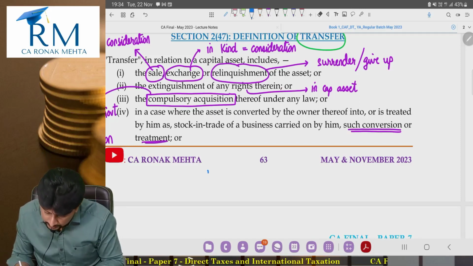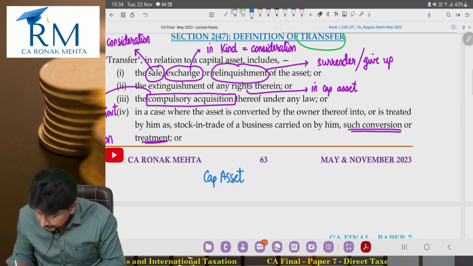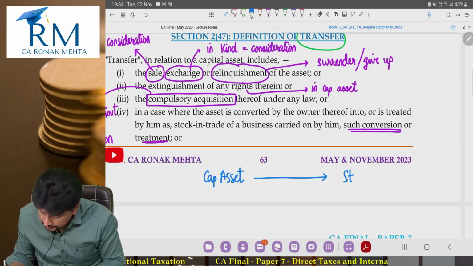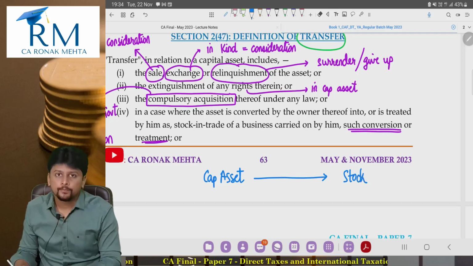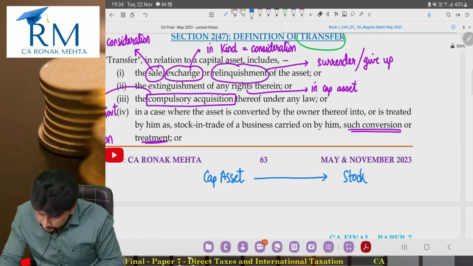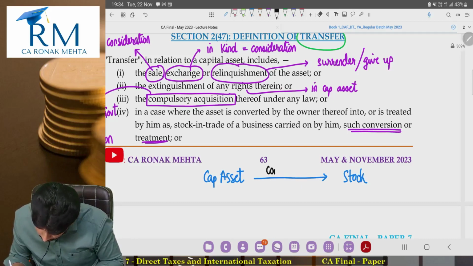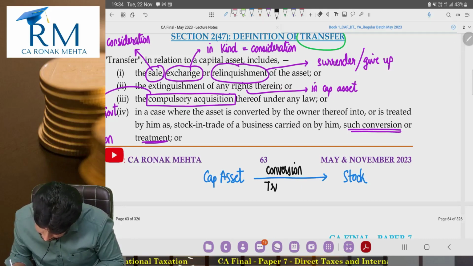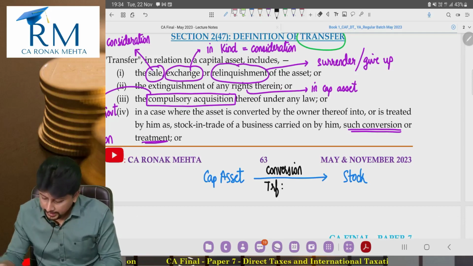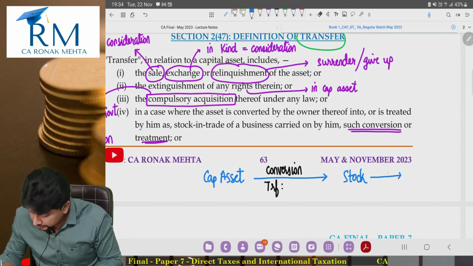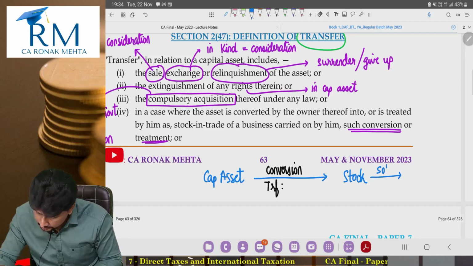You might remember this from your CA Inter, that when a capital asset is converted into stock in trade, then this event of conversion is considered as a transfer, and then when eventually this stock in trade will be sold,